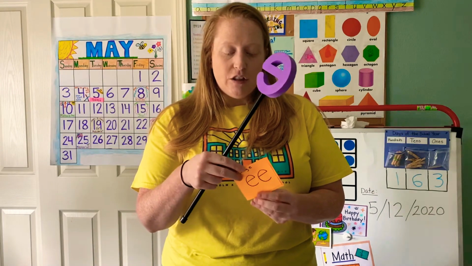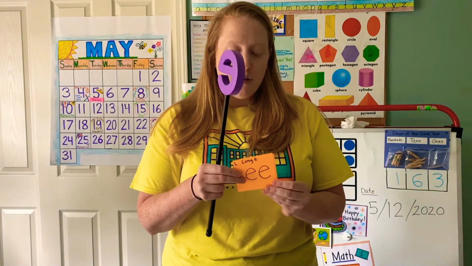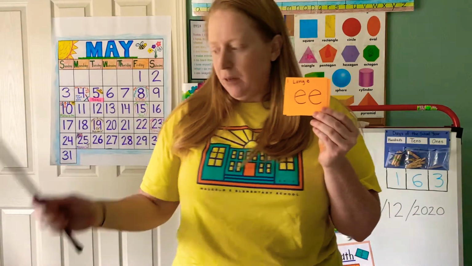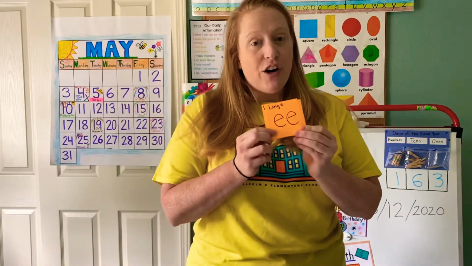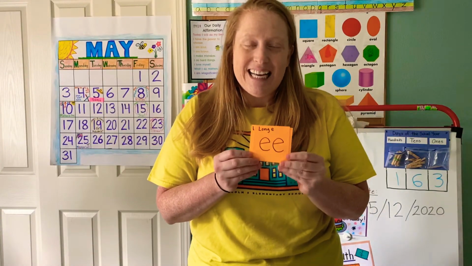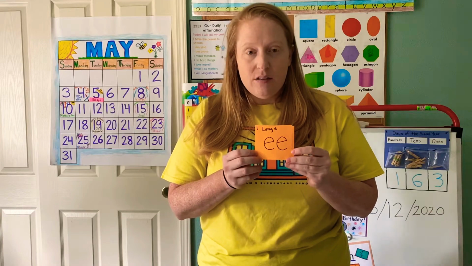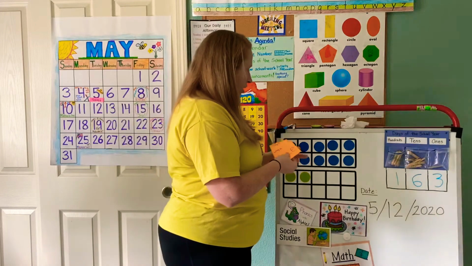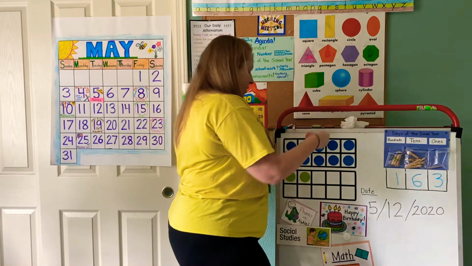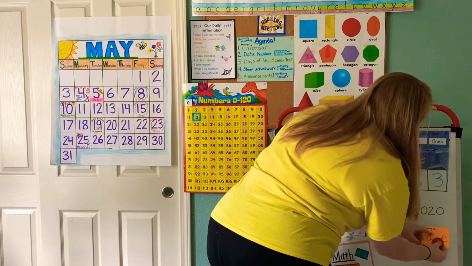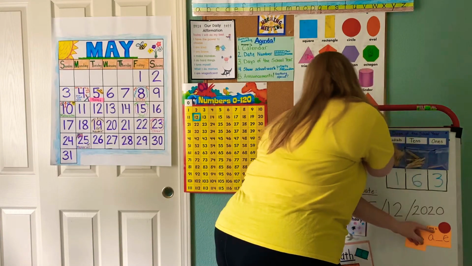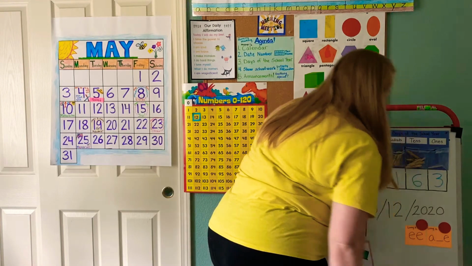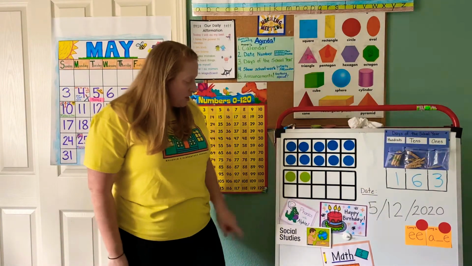The other sound you're going to learn about is a long E sound. Now there's a few different ways to do these long sounds. And this one isn't a magic E. It's when you put 2 E's together that it makes the E sound. It says its name. And so these are just 2, and we're going to learn a lot more to come. I should get little magnets for them. Here, I'll use one of these guys for now. We're going to start putting them up as we learn them. Soon our whole board will be full of these beautiful sounds. Ta-da! All right. So that was our phonics.